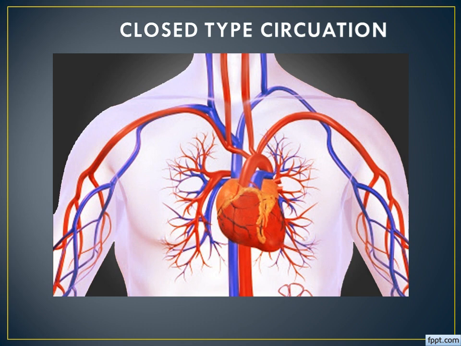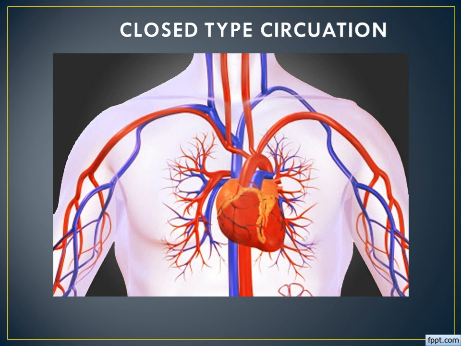Next one is the closed type circulatory system. Here I displayed the circulatory system of a human being. Here the circulation is closed type. The heart is one of the pumping organs. It is pumping the blood.